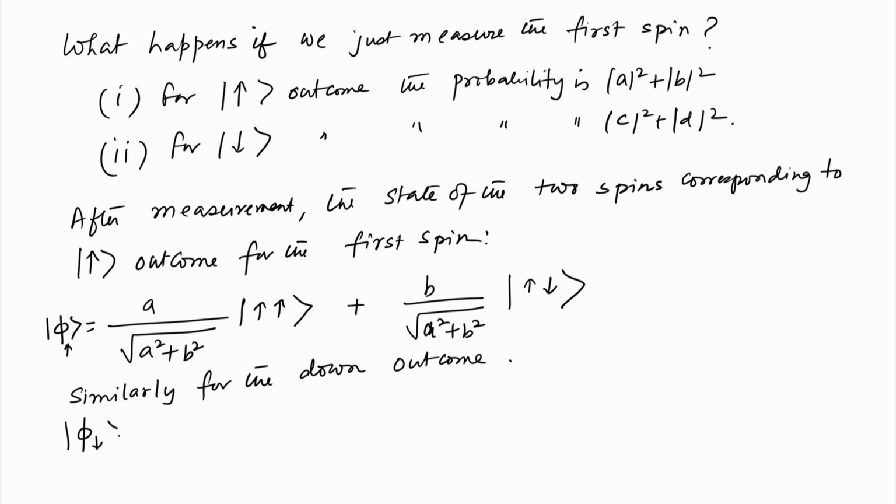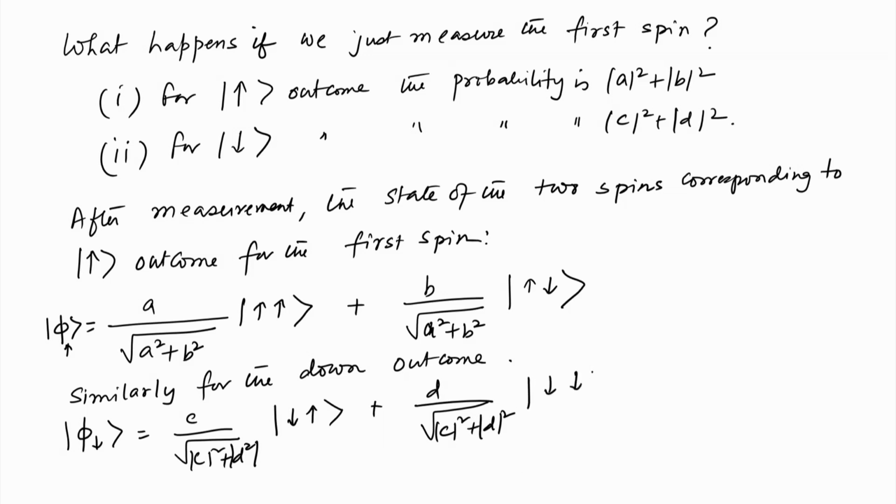phi down equals C divided by root over |C| square plus |D| square, and then you have down up, plus D divided by root over |C| square plus |D| square, down down.